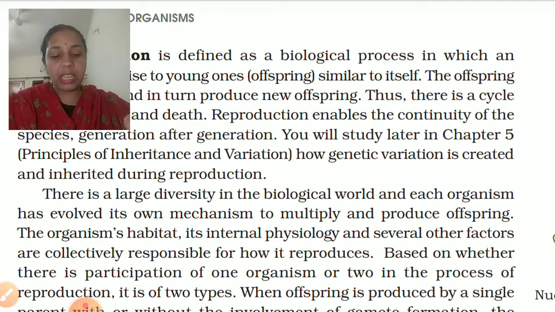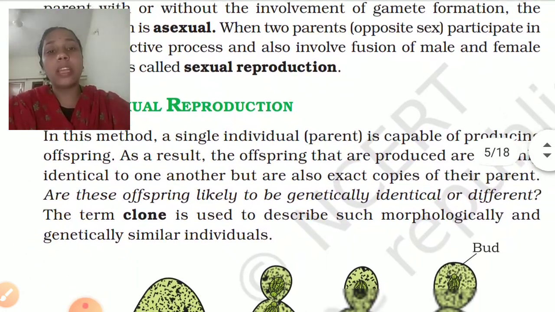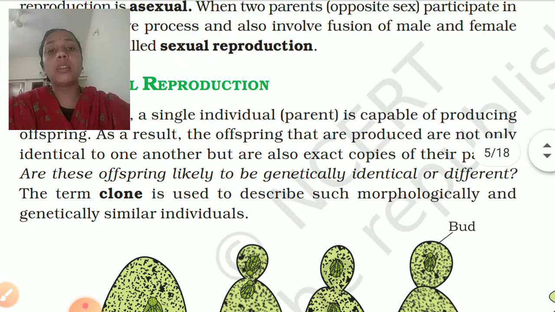So we can say that offspring produced by this mitotic method are exactly identical, a copy of their parents. That's why we can call them clones. Why?